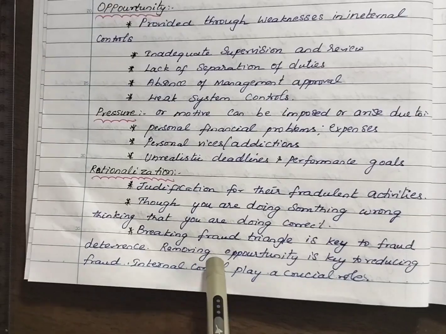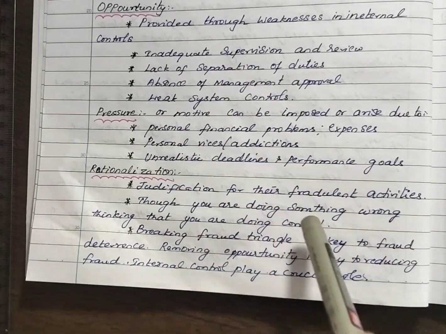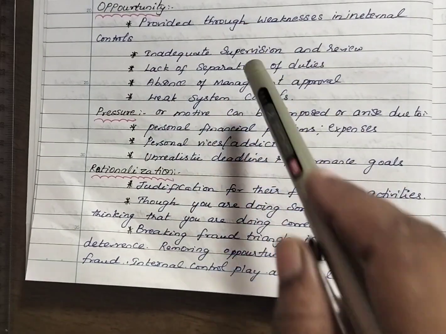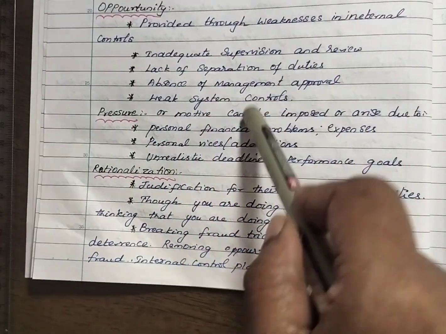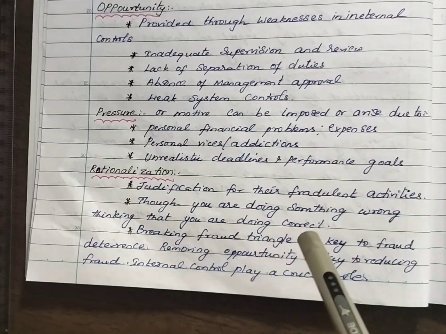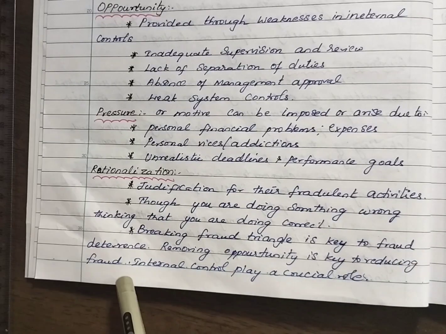Because removing opportunity is key to reducing fraud. This is the main thing we have to do to reduce the fraud. Opportunity is the main thing. Where there is an opportunity, he is able to commit the fraud. So by breaking the fraud triangle, removing opportunity is key to reducing the fraud.